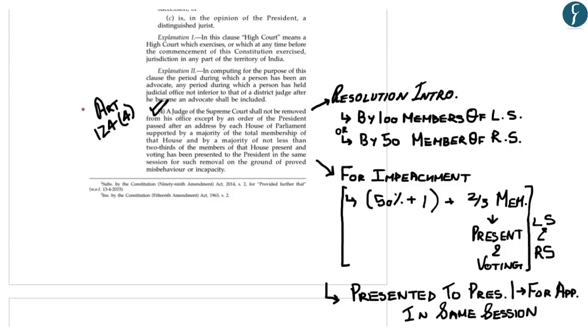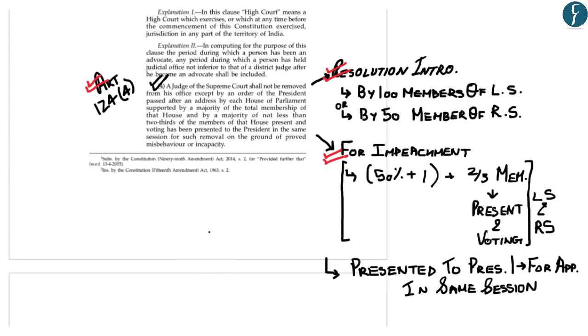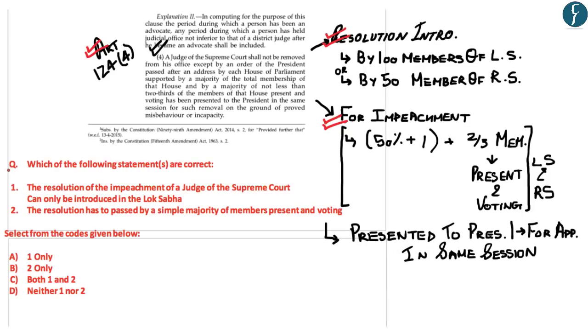Now, hopefully, up till here, you have understood under which article the impeachment of a Supreme Court judge falls, how a resolution to impeach a Supreme Court judge is introduced, and what are the specific conditions for the impeachment of a Supreme Court judge. So, if a question is asked in your prelims examination, such as which of the following statements are correct, you can answer from the information given in this section.